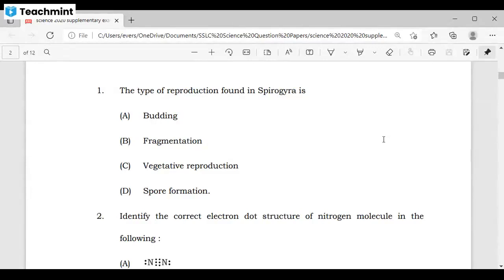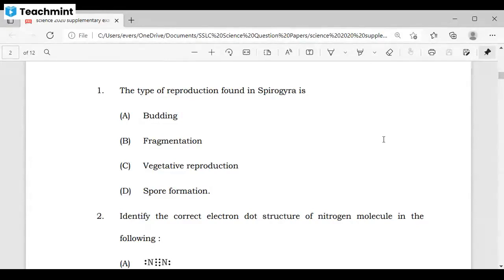Instead of this, you may get any other type of question, either based on pollination, the male reproductive part, the female reproductive part, or the menstruation cycle, etc.